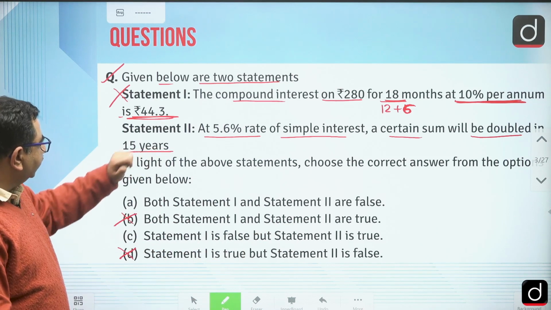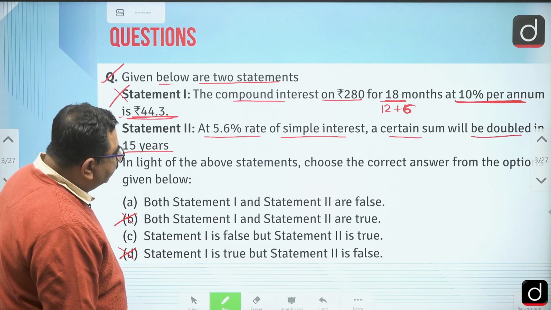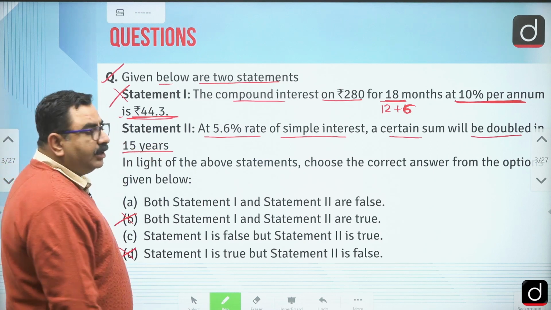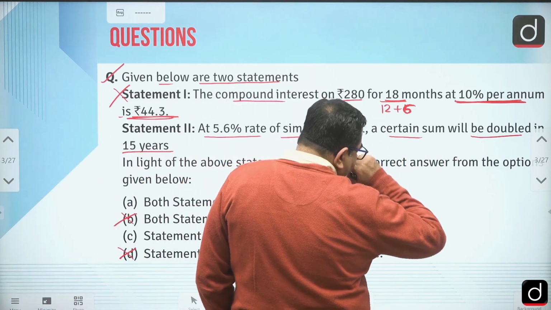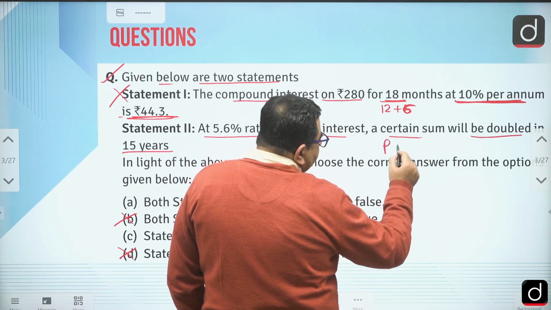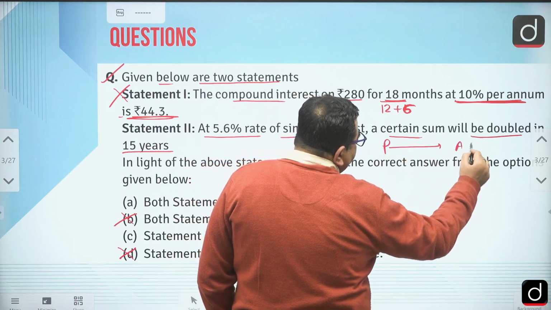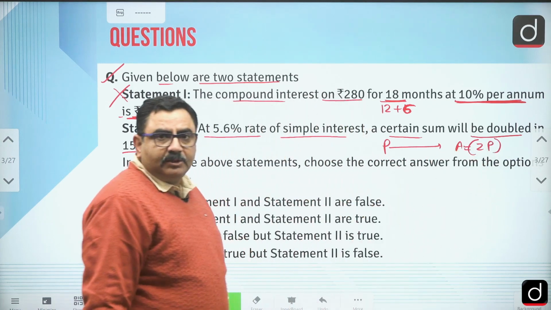Now let's check the second statement. At 5.6% rate of simple interest, a certain sum will be doubled in 15 years. If the sum is doubled, it means that if the initial value is P, then the amount should be equal to 2P. Then only it is doubled.